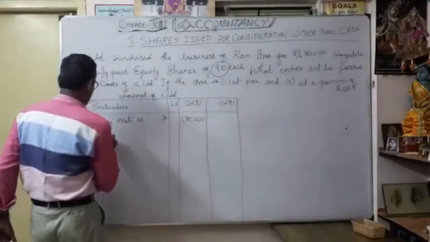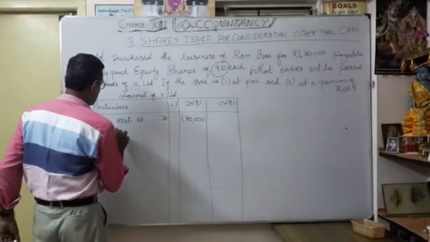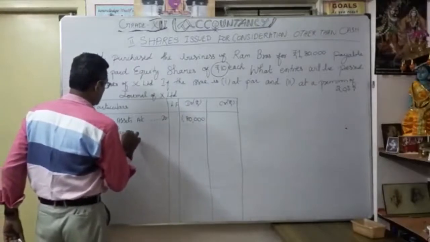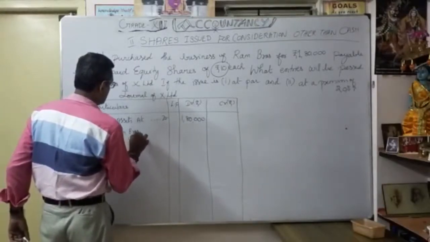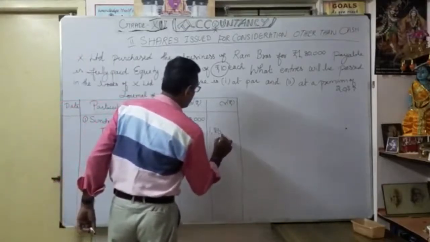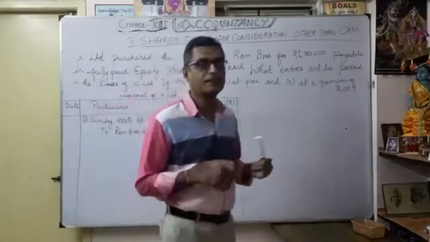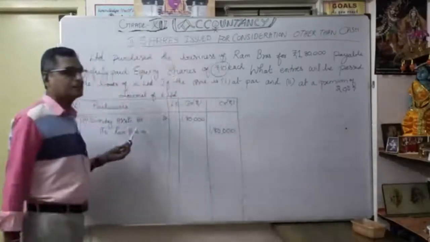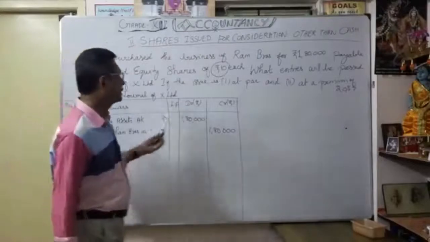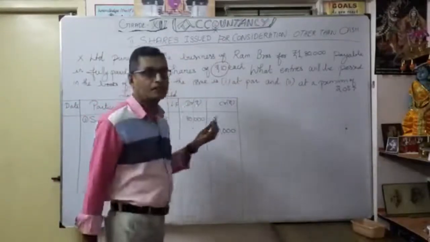To vendor's account, here the name of the vendor is Ram Brothers. To Ram Brothers. How much? 1,80,000. Okay, now understood. What is the entry here? As a Sundry Assets account debit to vendor's account. The name of the vendor is Ram Brothers. How much is the value? 1,80,000.